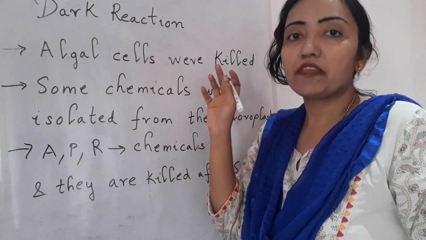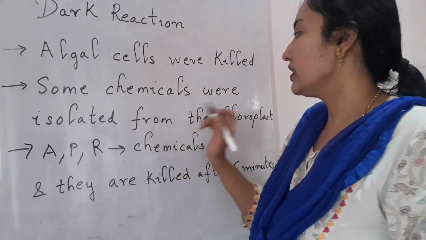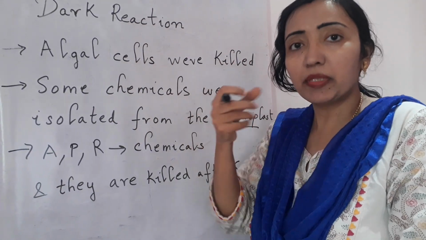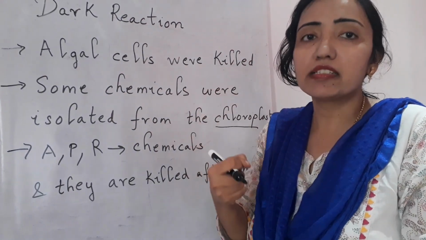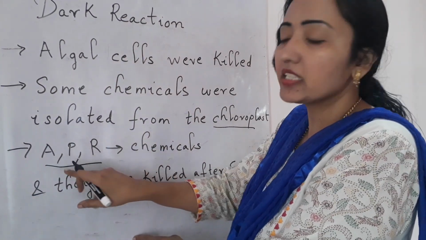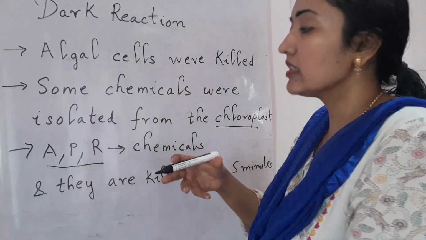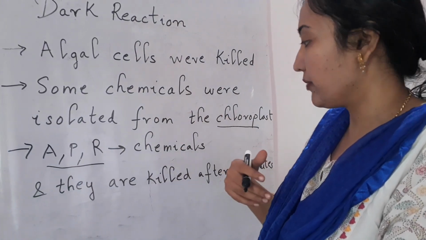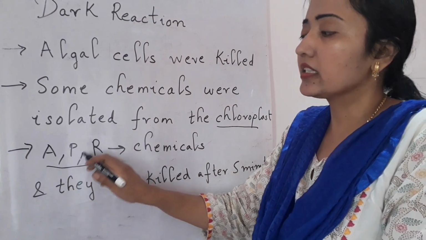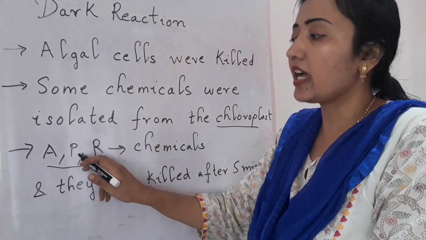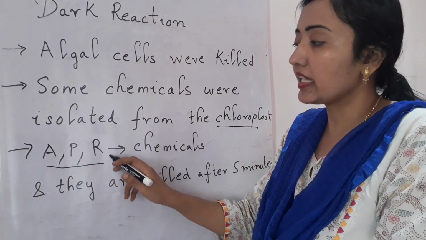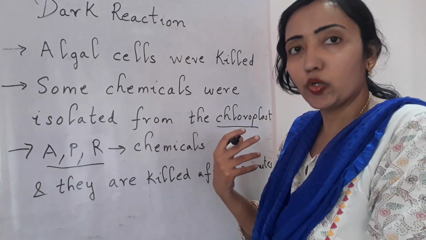The algal cells were killed after some time, and some chemicals were isolated from the chloroplast. Three chemicals were found; let us name them A, P and R. They were isolated after 5 minutes. First some algal cells were killed and chemical A was taken, then P was taken, and after some time R was also taken from the chloroplast.